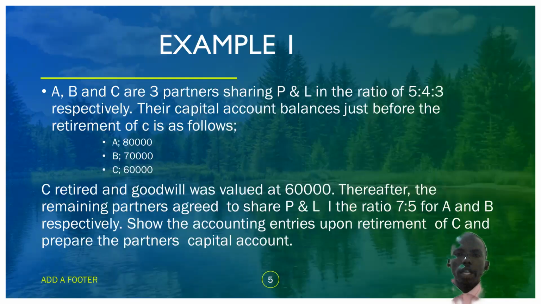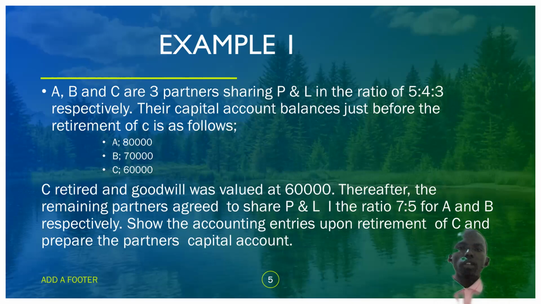Let's go through an example so that we can understand more. A, B, and C are three partners sharing profit and loss in the ratio 5:4:3 respectively. Respectively means A is sharing 5 out of 12, this is 5 plus 4 plus 3.